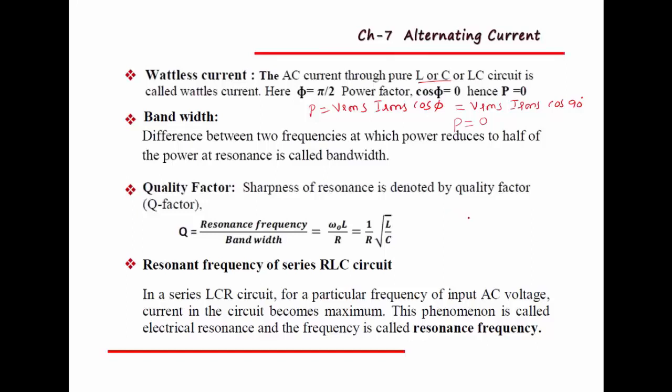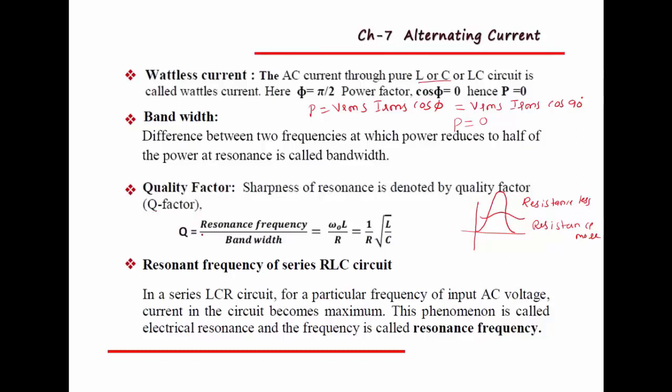So current is maximum, or you can take this graph. Current is maximum only when resistance is less. When resistance is very less, then current is maximum, so the curve is also sharper. If resistance is more, then we get a flat curve. That indicates current is very less because opposition is more. So this sharpness of the curve is easily determined by the quality factor, or simply the Q factor.